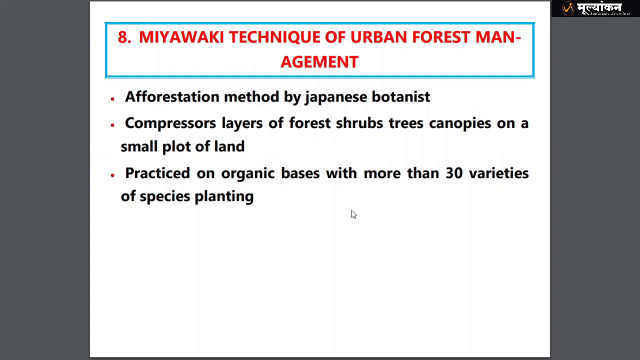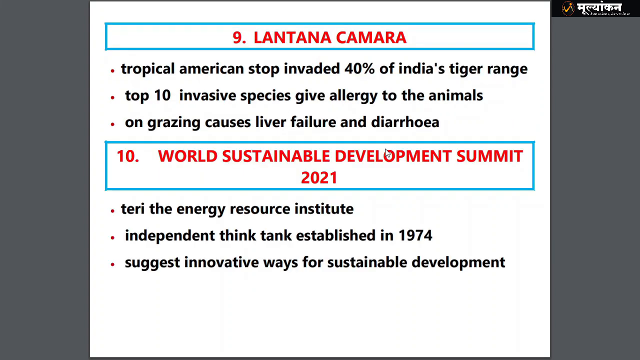Then we have the Miyawaki technique for urban forest management to increase urban forest. More than 30 species are found, so that the urban forest becomes sustainable after a while. And in a compressed layer, these shrubs or trees are planted, so that it also reduces the greenhouse gas effect.